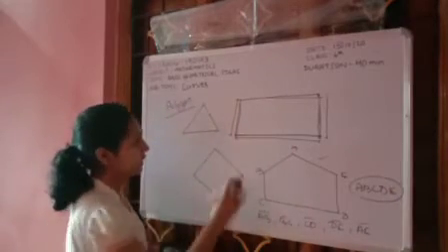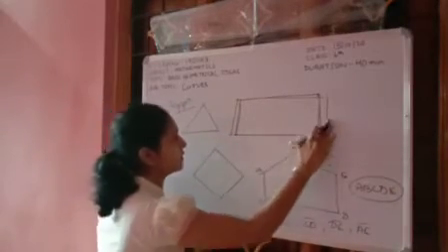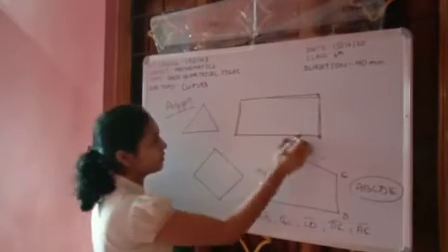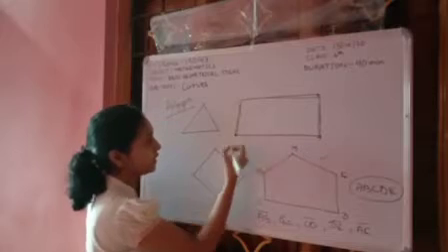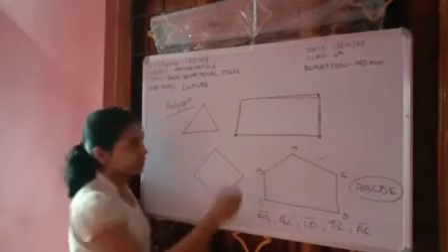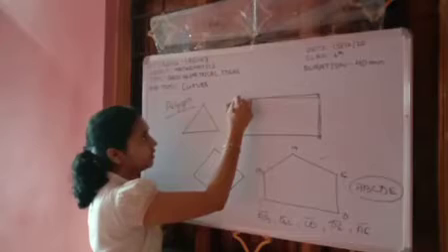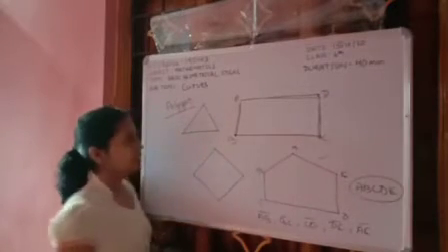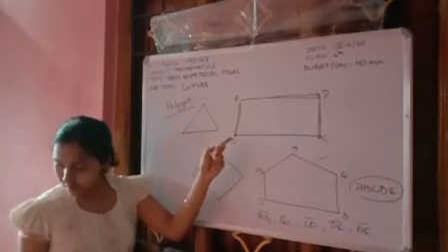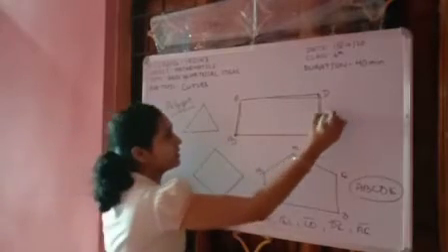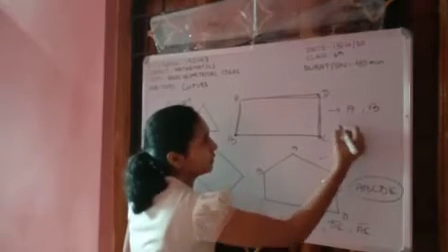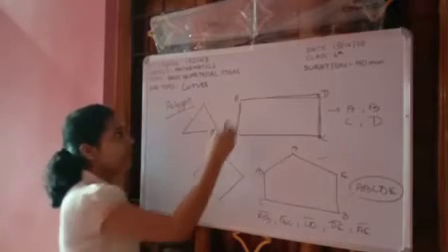Then see, what are the vertices? Two sides meeting at one point are the vertex of the polygon. Vertices are points. Tell the vertices here. A, B, C, D. Good.